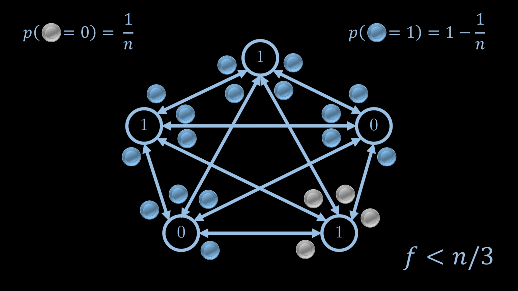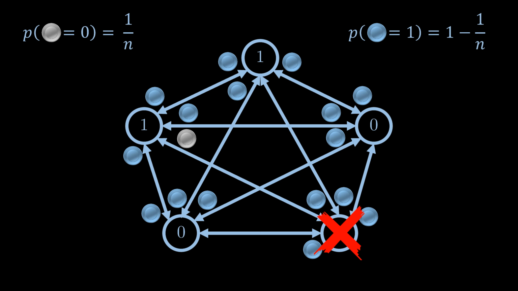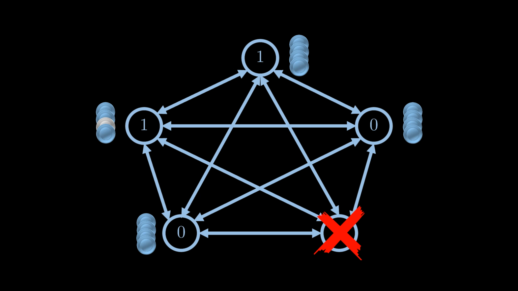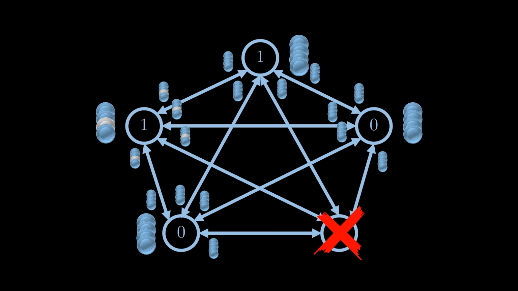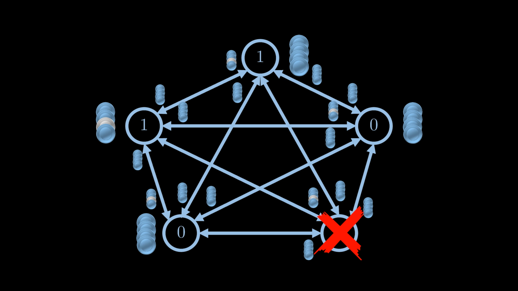Our algorithm can handle less than 1/3 of nodes crashing. Unfortunately, exactly the node that got a 0 crashes, but it only crashes after sending off one 0 coin. All other nodes manage to broadcast their coin values. As we can see, only one of the nodes has a 0 in its coin set after this exchange of messages. In the next step, each node broadcasts the set of coins that they received in the previous step.